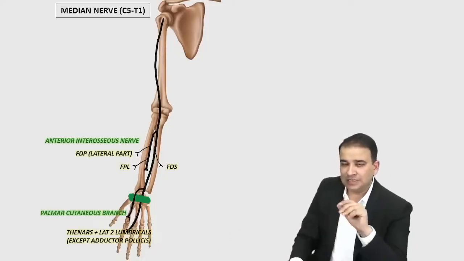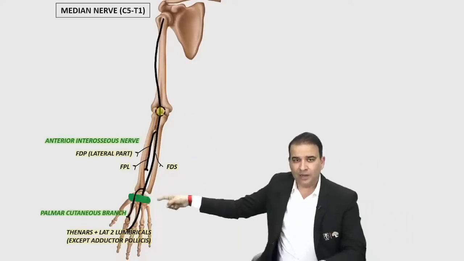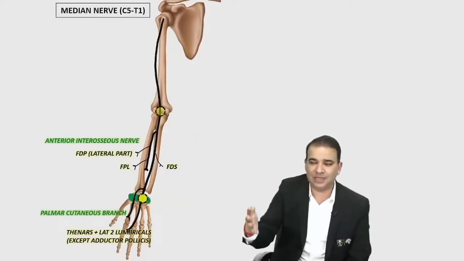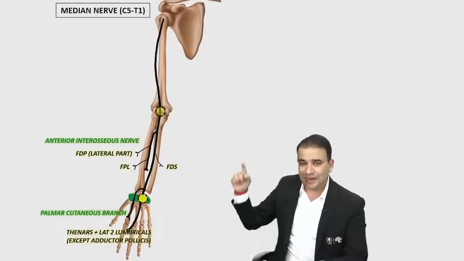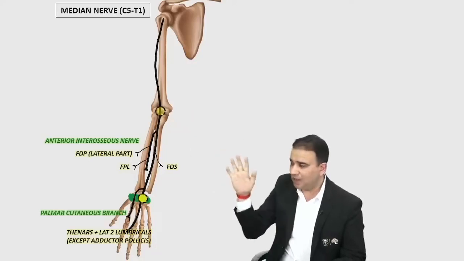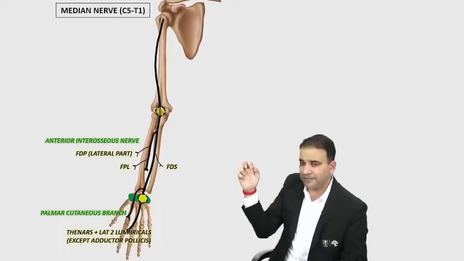Now the question is, if I come to you with an ape thumb deformity, how will you say it is a higher injury or lower injury? Well, in case of higher injury, when you see the ape thumb deformity, you ask the patient to make a fist.